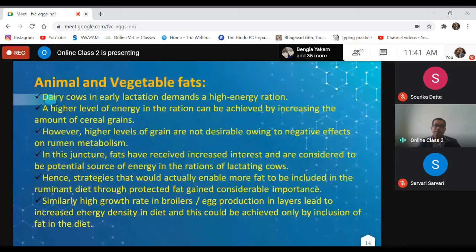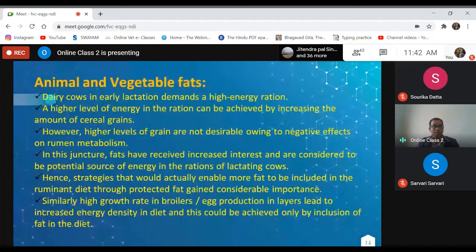Animal and vegetable fats are also used as an energy source or energy feed in livestock as well as in poultry. Sometimes, particularly in very high producing animals, growing poultry birds or growing pigs, when the energy requirement is very high, it is very difficult to balance the ration in respect of energy. In that case, we can incorporate some quantity of animal as well as vegetable fat to balance the ration in respect of energy as well as to make the feed or ration more acceptable for the animal.